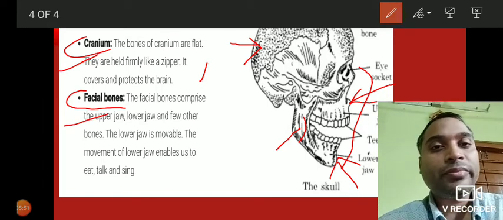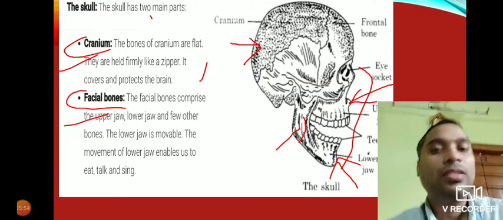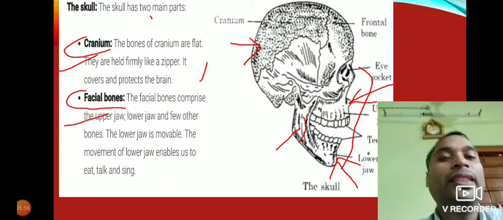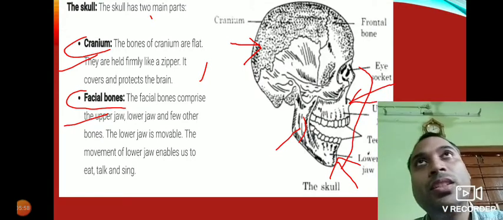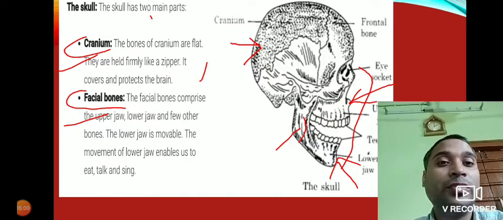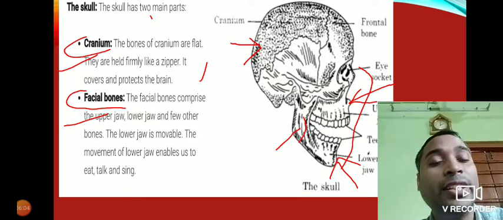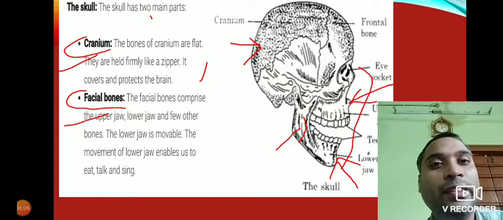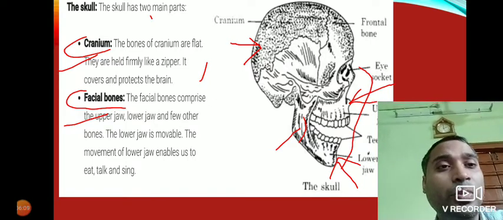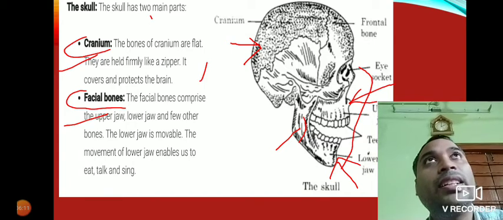So this is about skull, and in the next class we will discuss about the types of bones that are present in our body, and that is going to be very important from your examination point of view. It will be a little bit lengthy topic, so we'll start that in the next class.